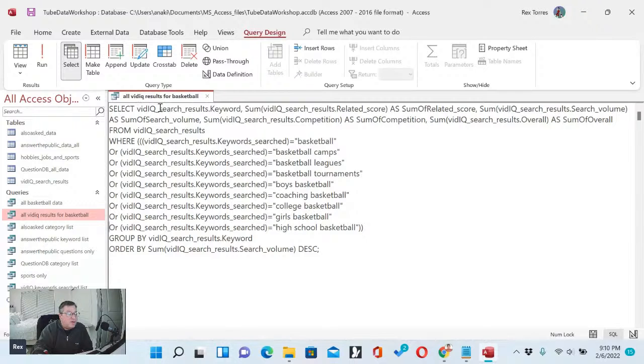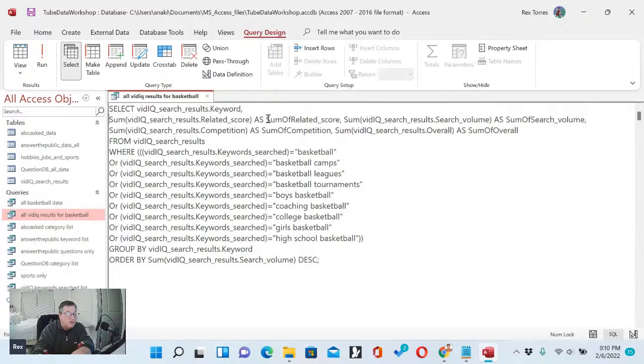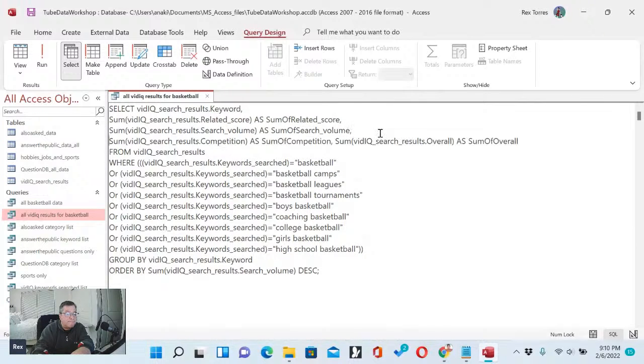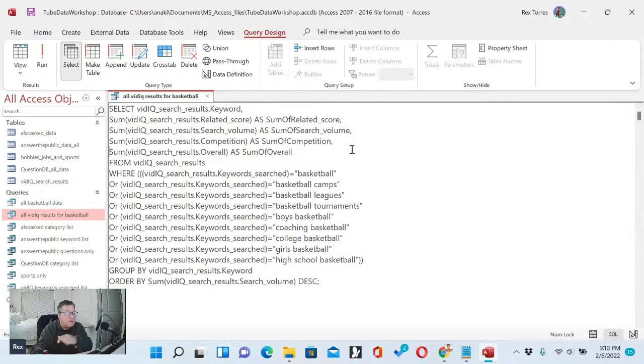Okay, so it's saying here select. These are the fields. So you're getting a little lesson in SQL here. It's going to say, give me the keyword field.